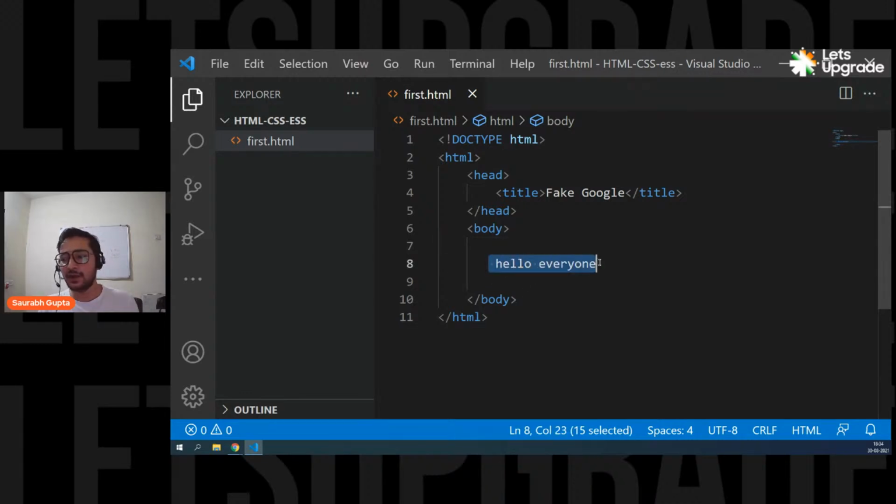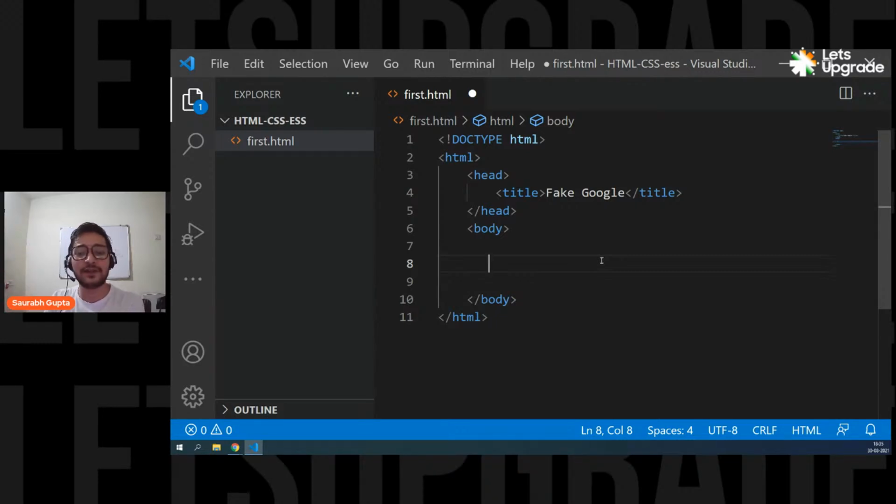But now we don't need this, because we want to see what the different types of tags are and what they do. So to start with, let's start with the textual tags, tags that work with text. After that, we'll see tags that work with media, like images, audios, videos. And I'm also going to show you how to put a live map in your web page. Today, if we get time, I'm going to show you how to put a live map and how to put a YouTube video in a web page also. So I'm going to show you all of that. Don't worry about it. But before that, let's work with the textual tags.